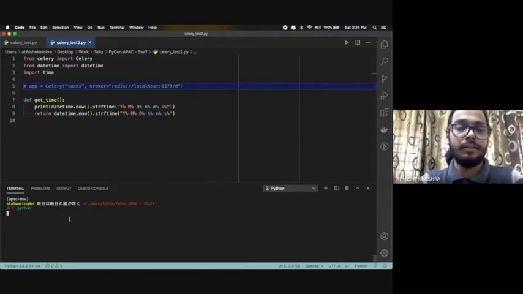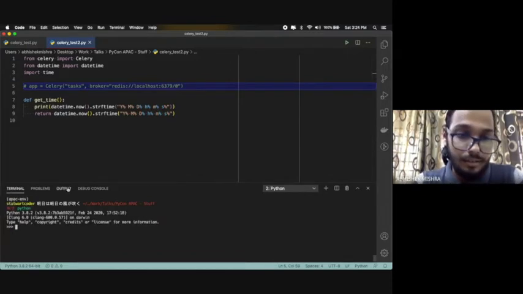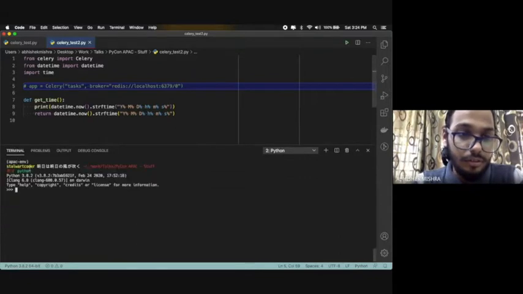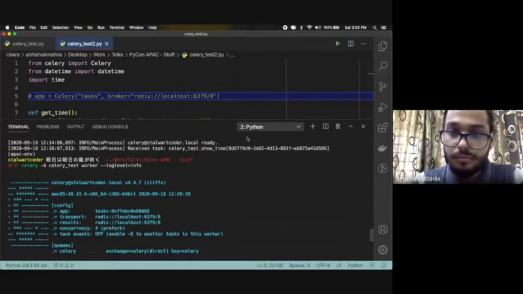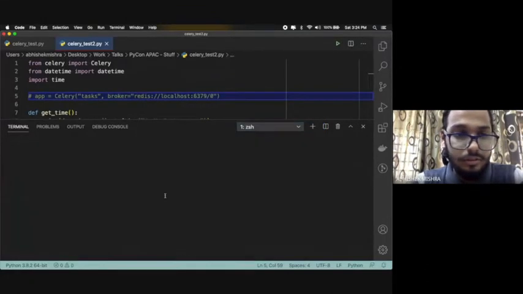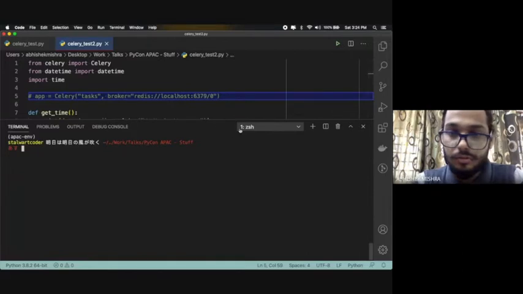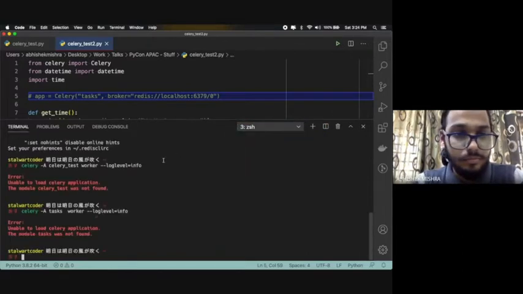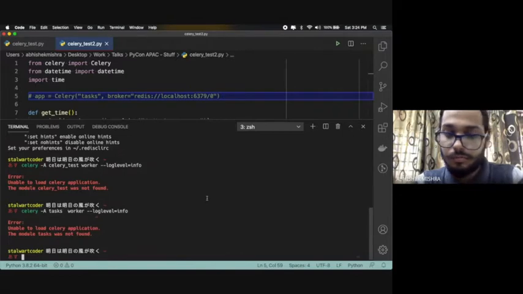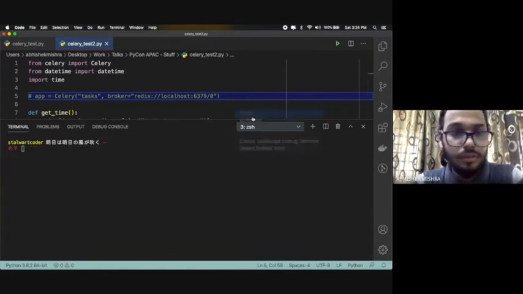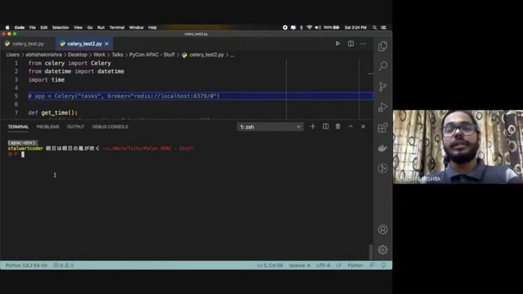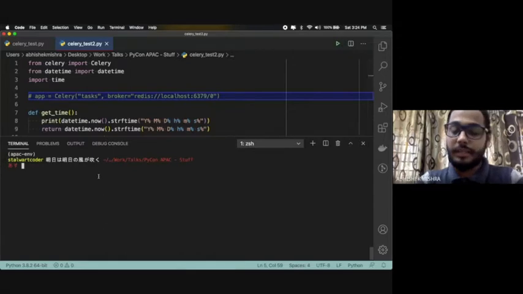So if I do Python, and also mind that, if you see here, I have already created a virtual environment, and the steps to create a virtual environment are already mentioned in the repo. So you can just go ahead and create a new virtual environment. I can show you how to do it.